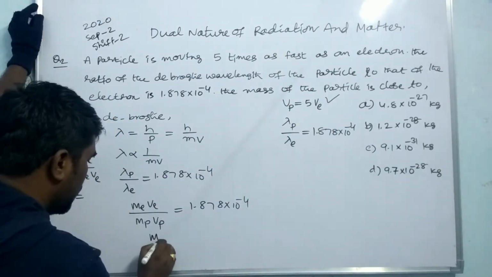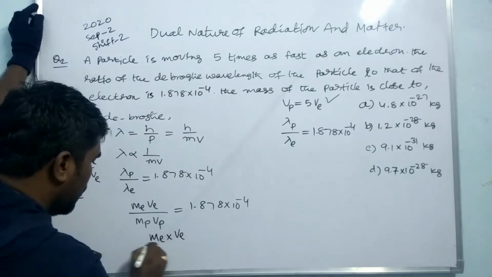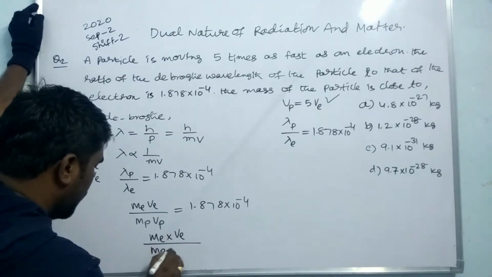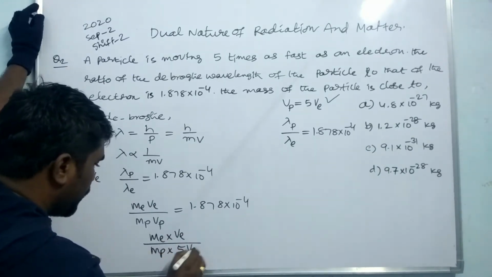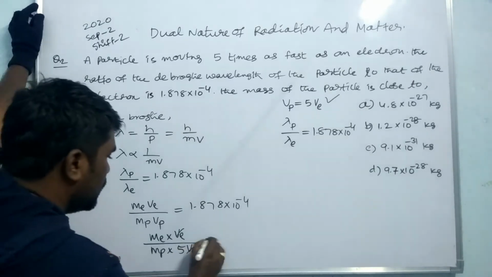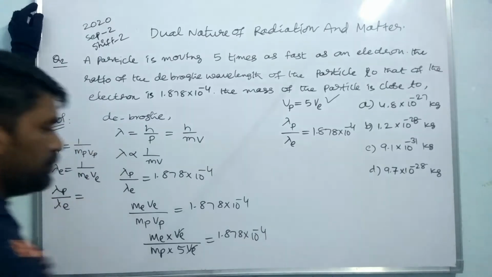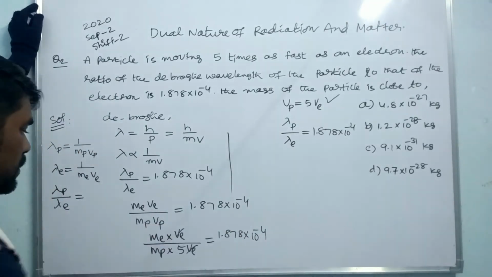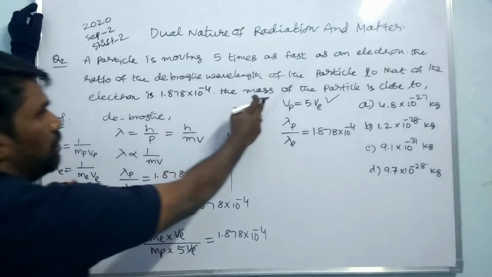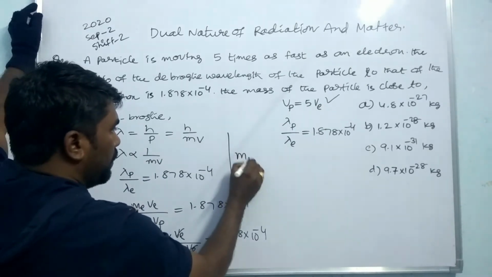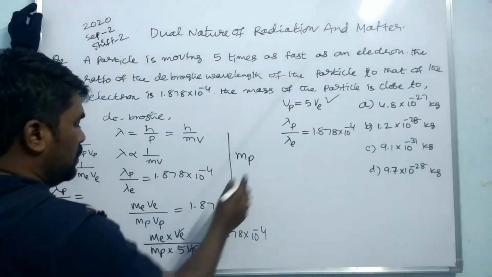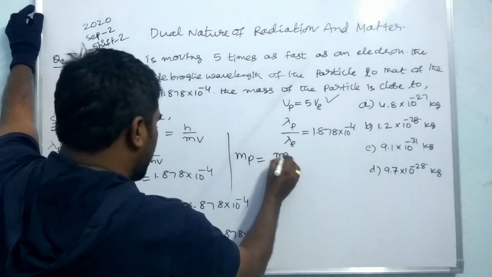You can write me into ve by mp into 5 Ve. Ve cancels, and it is equal to 1.878 into 10 to the power minus 4. Okay, now we have to find the mass of the particle, where Mp from this equation is equal to Me